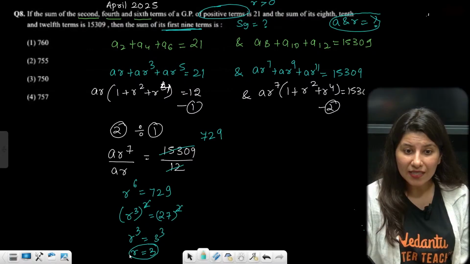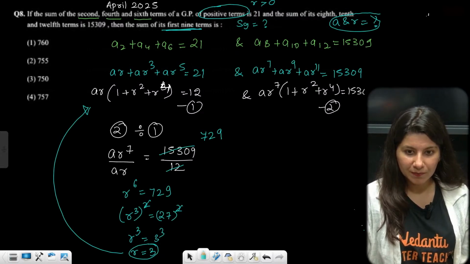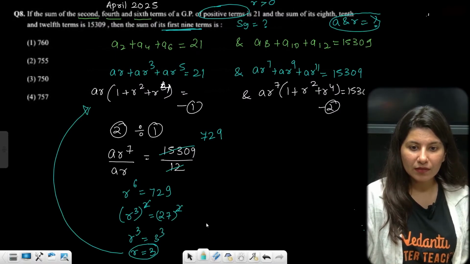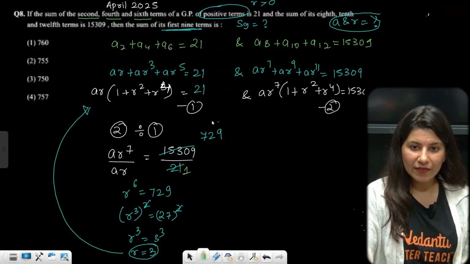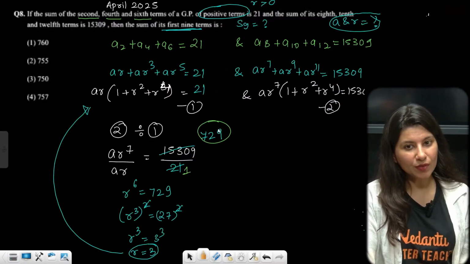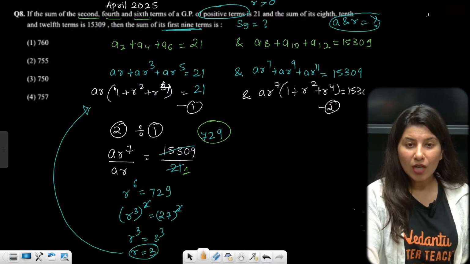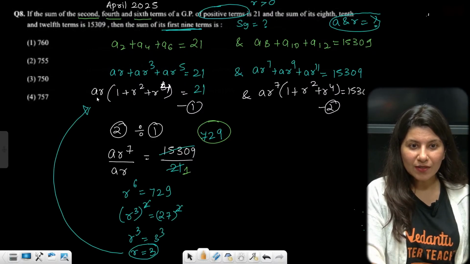The moment your r is 3 now, put the value of r over here. Oops, yes, this is 21, thank you. But anyway, this is 729 only. Alrighty, r is equal to 3. Correct? r is coming out as 3. Now the moment you put r is equal to 3, tell me.